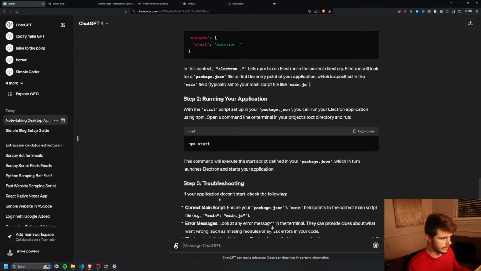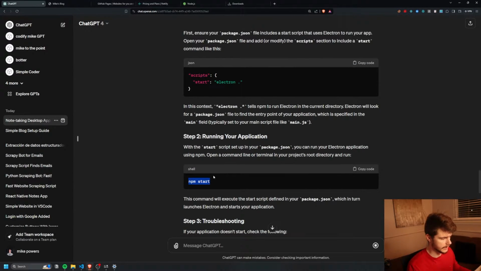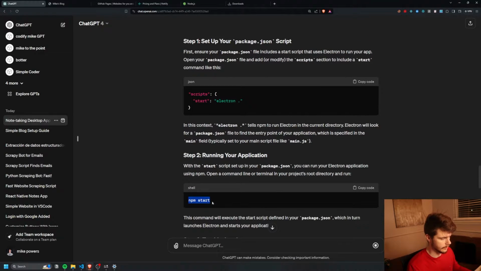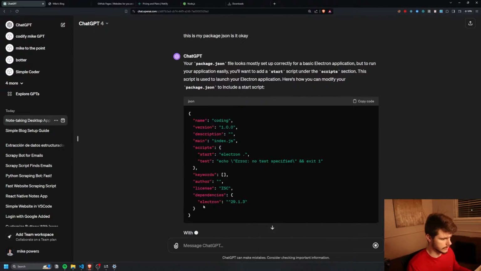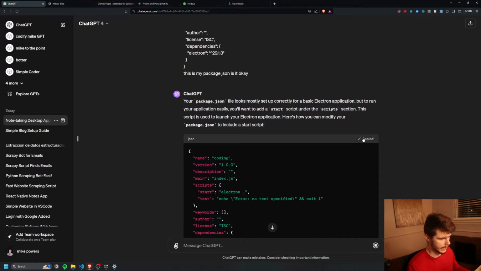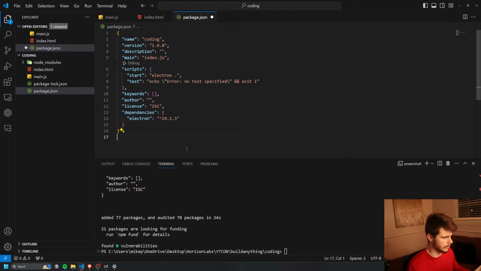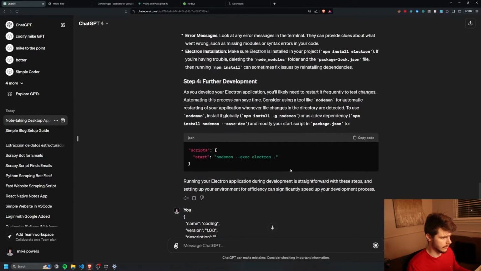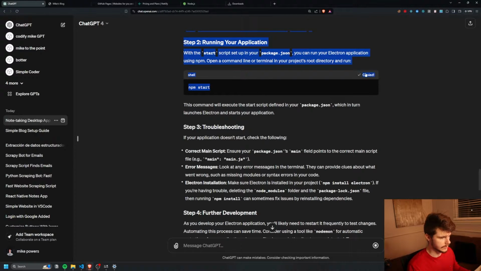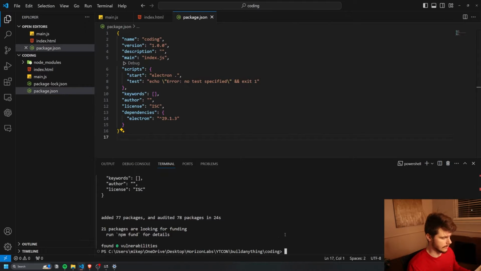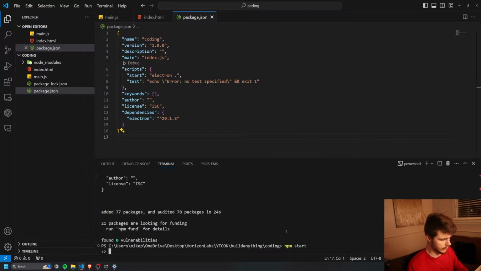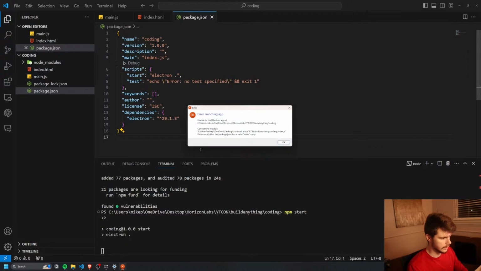Then it looks like we just need to run npm start to run our application. Let's make sure this is okay. Okay, so it gives us our new package.json. I'll take this, put it in here, and then I'll take our command npm start, and let's test this out. So in our coding thing here, if we give this a run,